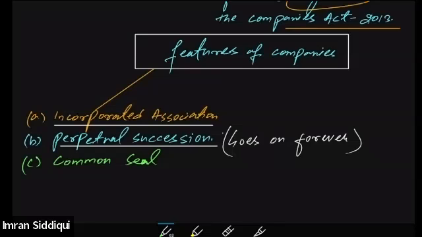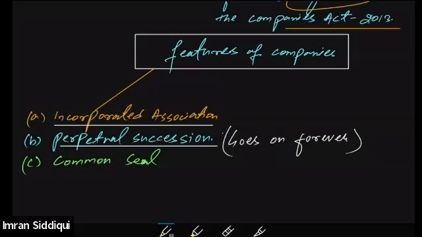What do you mean by common seal? The common seal basically acts like a signature for the company. Because a company does not have any physical existence, and the operations of the company are generally managed by the directors, whenever any document needs to be signed by the company, we use the common seal.